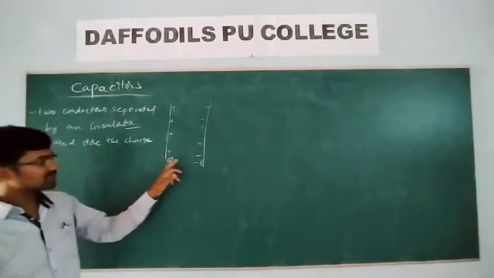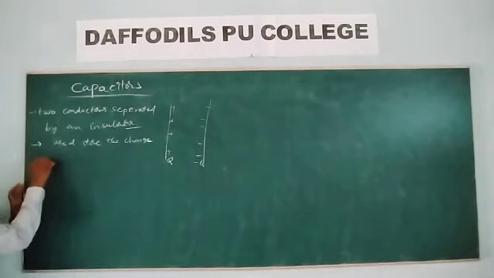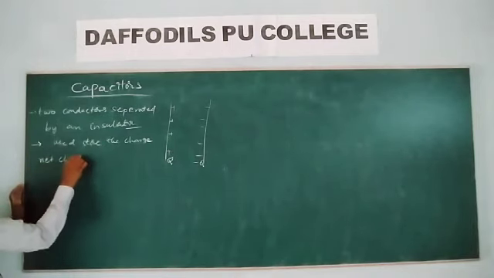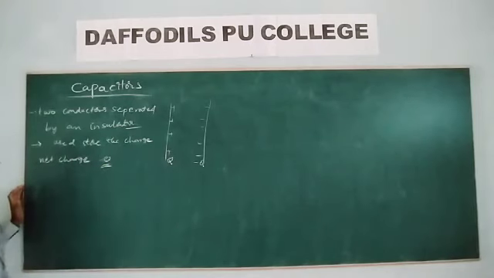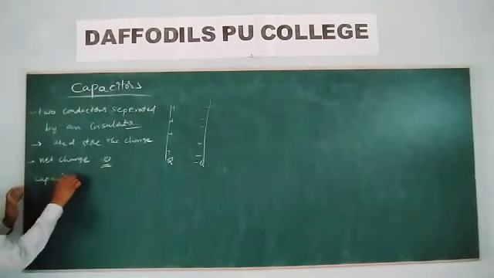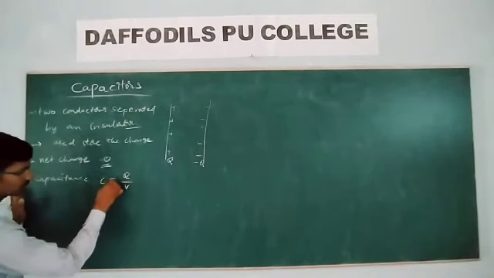Tell me, here Q, here minus Q. Then what will be the net charge on the capacitor? Net charge on the capacitor is what? 0. Net charge on the capacitor, plus Q and minus Q, is 0. Then what do you mean by the capacitance? Capacitance C is equal to Q by V.